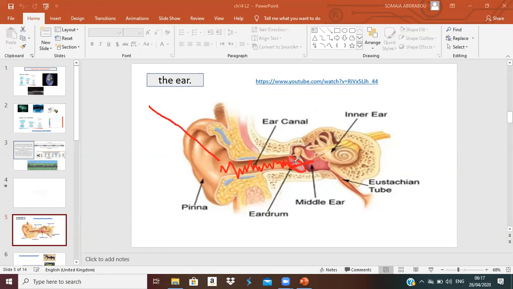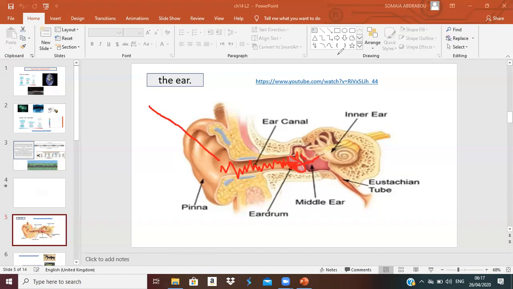What will happen after hitting the eardrum? Your eardrum will vibrate. What is the thing that is beside your eardrum? The middle ear. It contains 3 kinds of bone. 1, 2, 3.